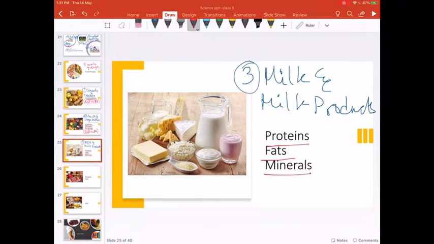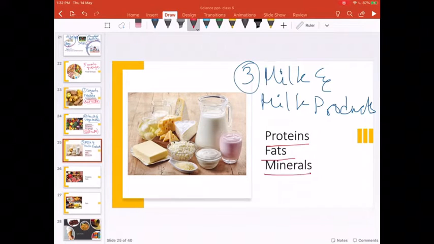These foods contain all three things. Milk has protein, milk has minerals, butter has fats. So they are good for health. But since they are considered to be rich food, we should not eat them in huge quantity.